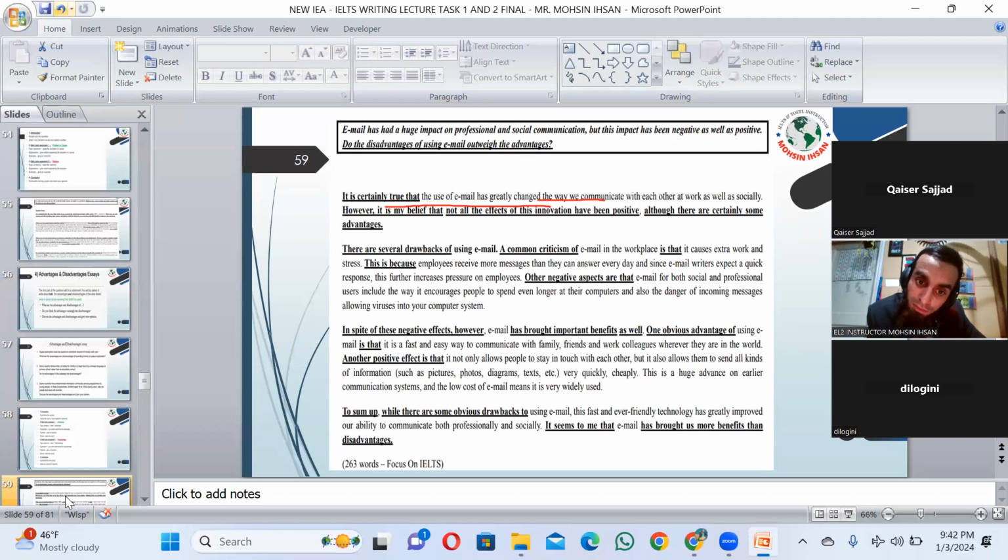In spite of these negative effects, however, email has brought important benefits. One obvious advantage of email is that it is fast and easy to communicate with family, friends, and work colleagues wherever they are in the world, right? So you would write it in this very way, and then the conclusion you also understood. So this is how you're supposed to write your advantage and disadvantage essay.